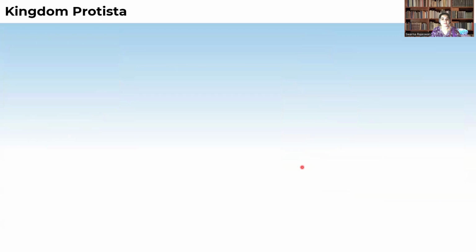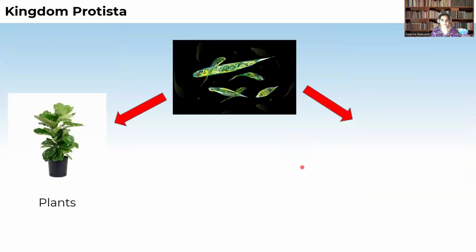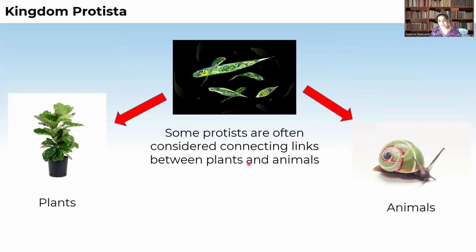Now, coming to our next topic. So, these organisms have characters belonging to the plants as well as characters belonging to the animals. So these protistans, as they have the characters of both the plants and animals, are called as connecting link between plants and animals.